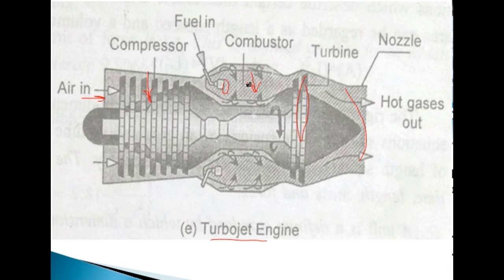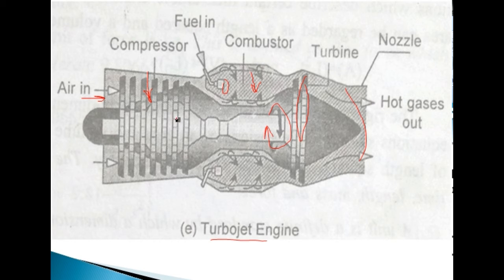Then in the combustor, the combustion of the fuel takes place, and because of the combustion, we get the hot gases, the flue gases. And these gases, which are at high temperature and pressure, rotate the turbine here. So rotation of the turbine is obtained because of the high amount of heat energy of the combustion gases or the hot gases. Then, with the help of the nozzle, the hot gases leave.